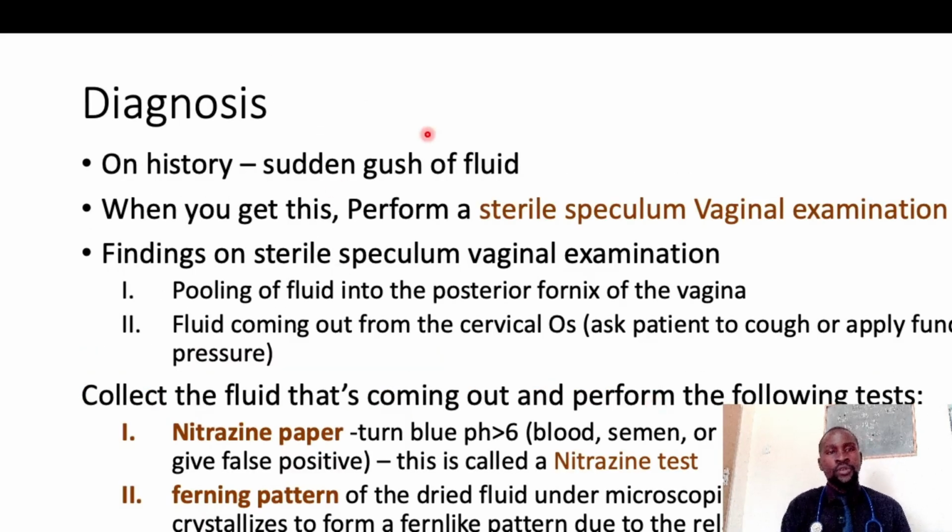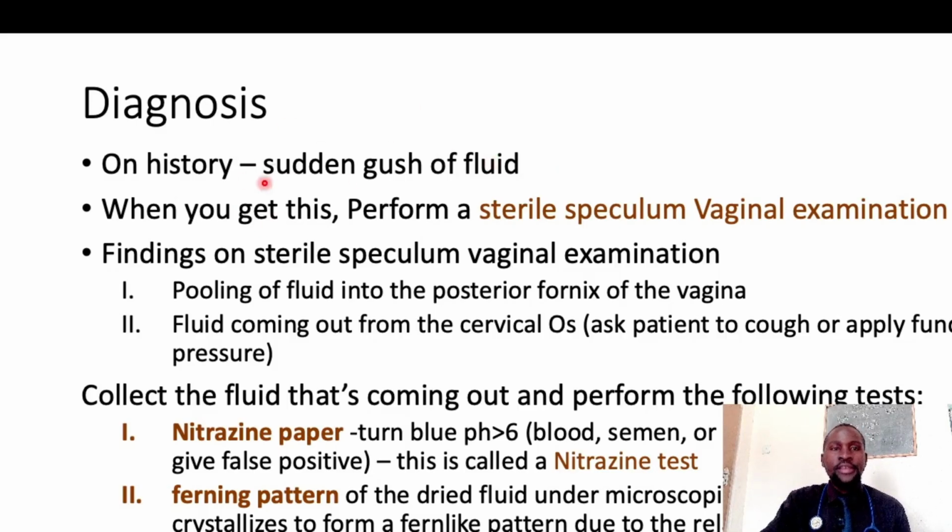How do we diagnose this condition? On history, the woman will give you a history of a sudden gush of fluid, and this may be followed by continuous leakage of the fluids. When you get this history, what do you do? Do not perform a vaginal examination. I'll repeat: once you get this history of a sudden gush of fluid or leaking of fluids from this pregnant woman, do not perform a VE. Don't stick your fingers in that woman's vagina for examination.